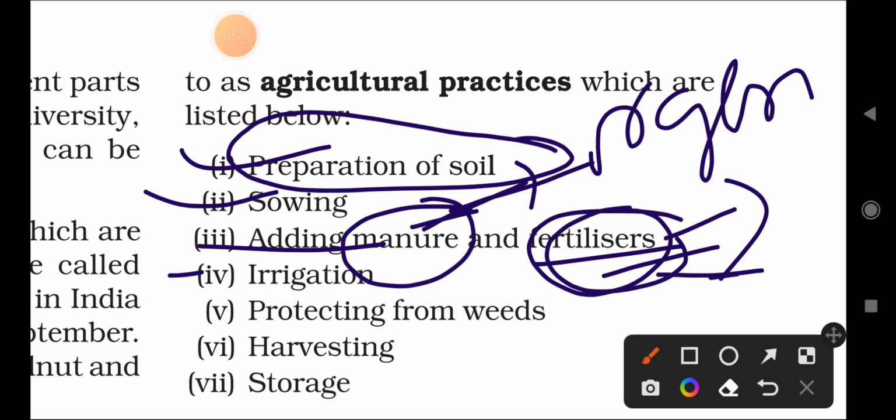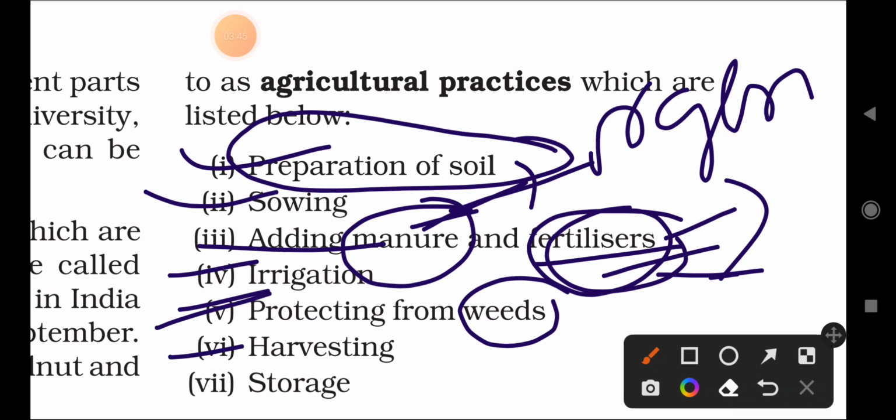Again, irrigation is another very important method, and protecting from weeds. Unwanted plants growing in the crop field are removed by some method, and that is called protecting from weeds. Why do you have to protect the plant from weeds? The different types of disadvantages you have to discuss one by one.